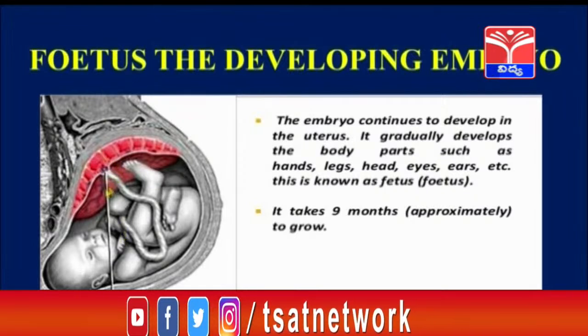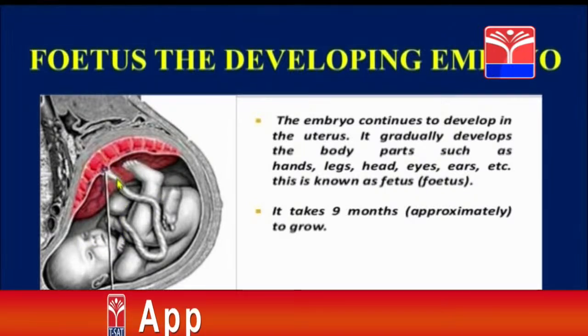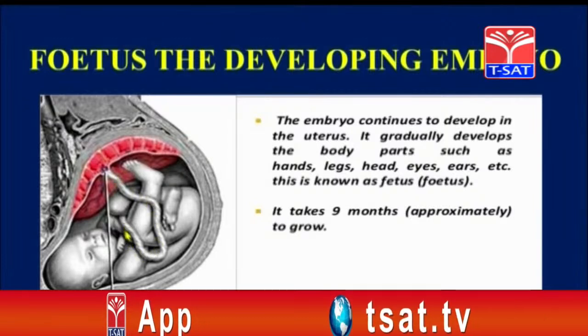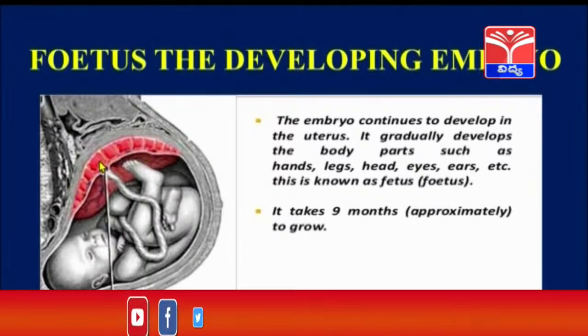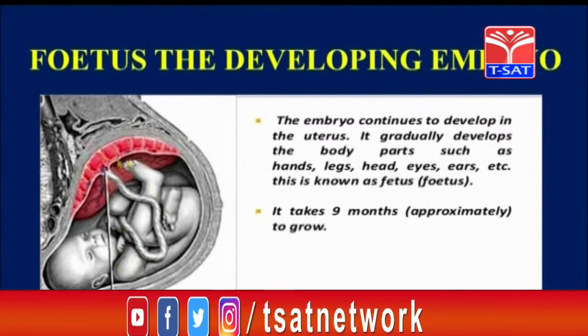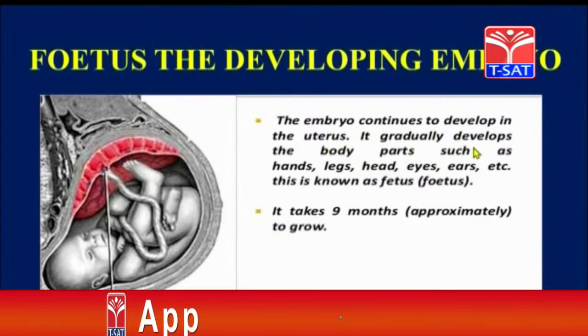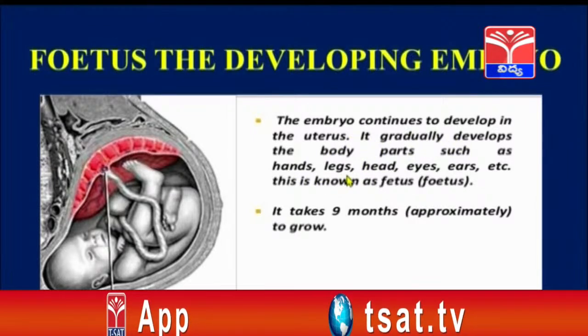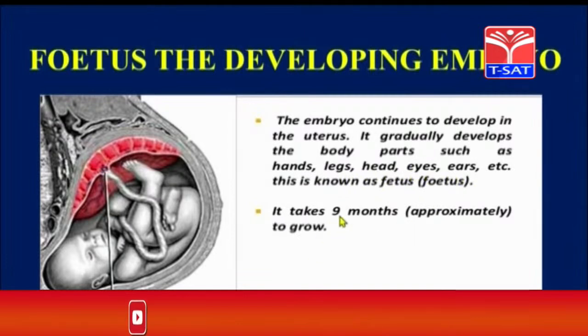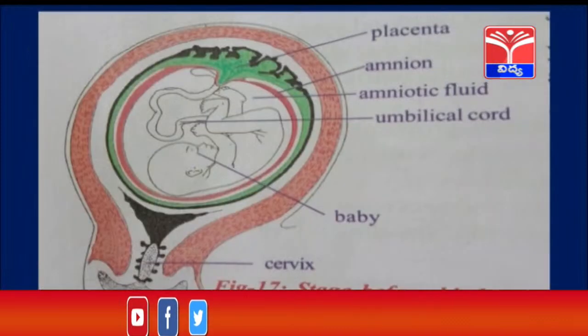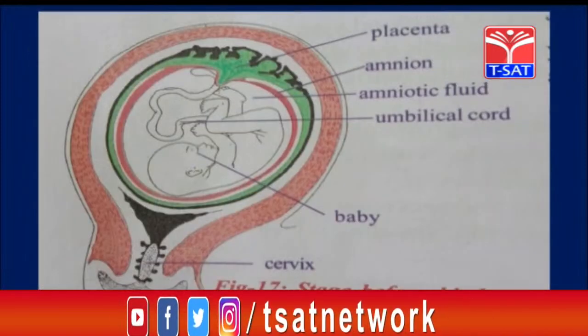Now this fetus is present in the mother's womb, and this is the umbilical cord. Have you seen, this is the umbilical cord, here it is present, and this red colored tissue is nothing but the placenta. From the placenta, everything is supplied to the baby through this umbilical cord itself. And the embryo continues to develop in the uterus. It gradually develops body parts such as hands, legs, head, eyes, ears, etc. And it takes nearly 9 months to grow. And this is how the stage before birth takes place.